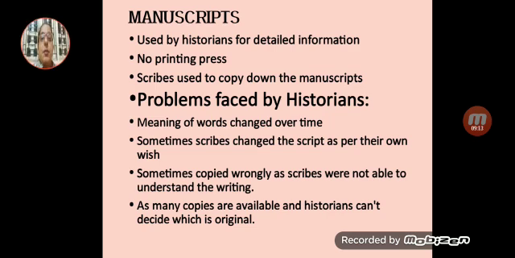These copies of manuscripts were made by people, as there were no printing presses available at that time. So people used to copy down the scripts. One original author wrote the book or made the records. After that, the people who knew how to write were appointed, and they copied the original manuscripts. These people were called scribes. Okay. Now, this made many copies of the same records available.